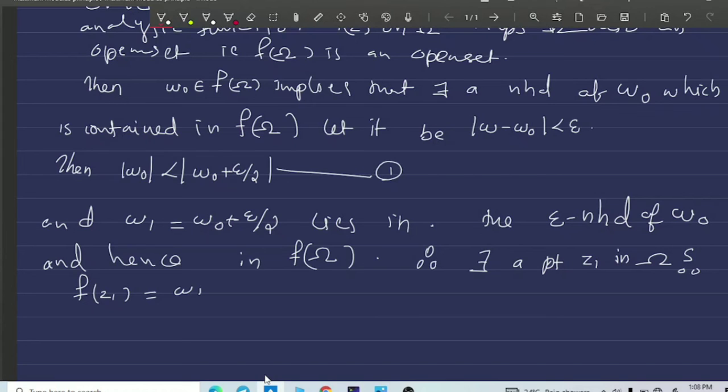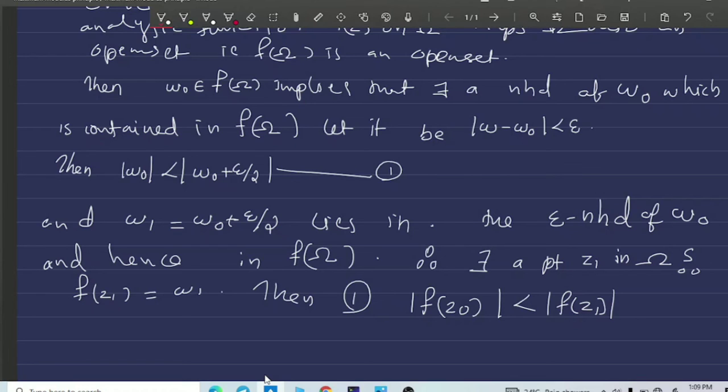So w1 belongs to f of omega implies that there exists a point z1 in omega such that f of z1 equal to w1. Then by equation 1, we can say that modulus of f of z naught is less than modulus of f of z1. This is a contradiction to our assumption, because we have assumed that the modulus of f of z has a maximum at the point z naught.